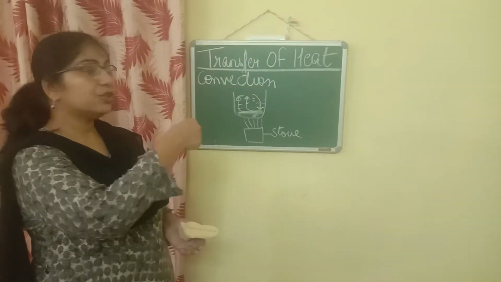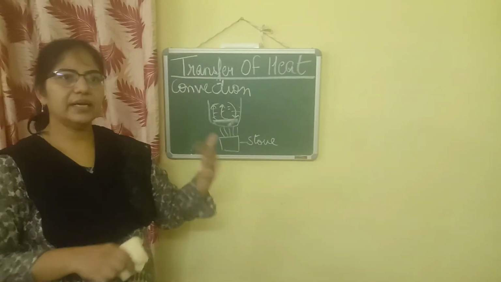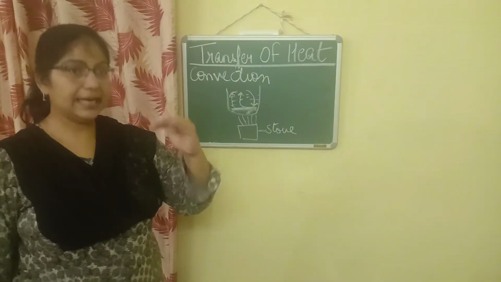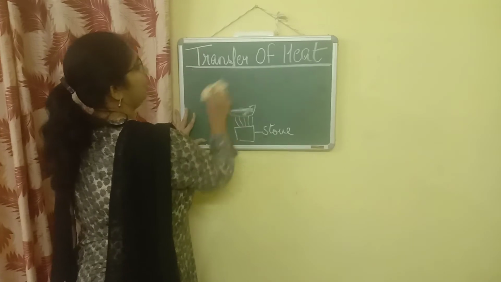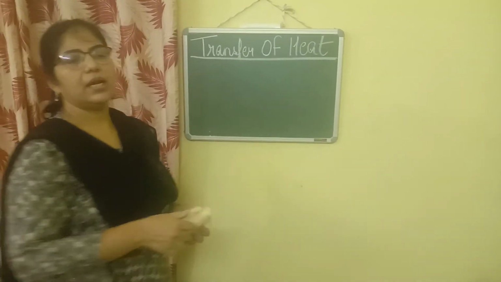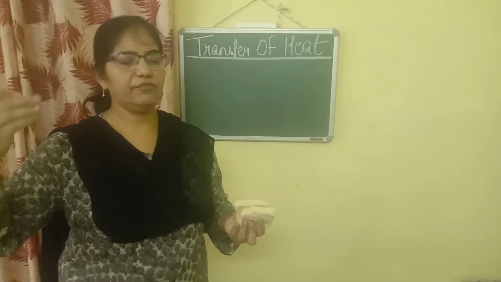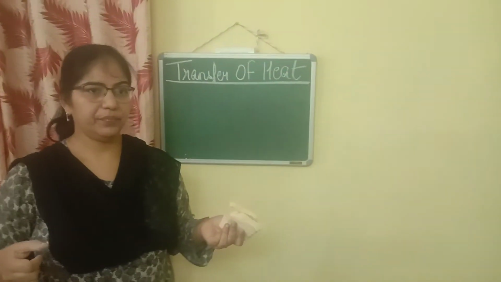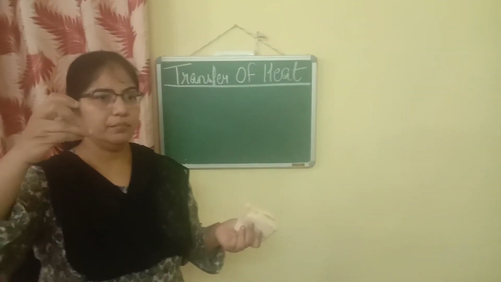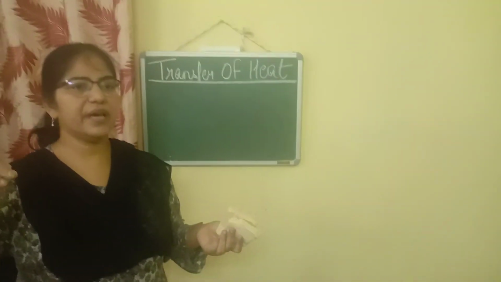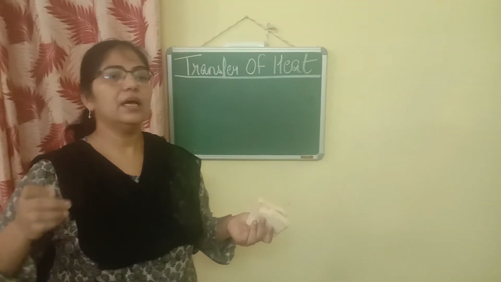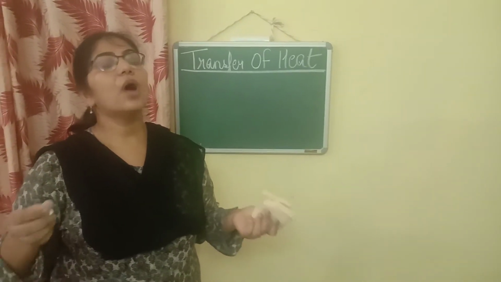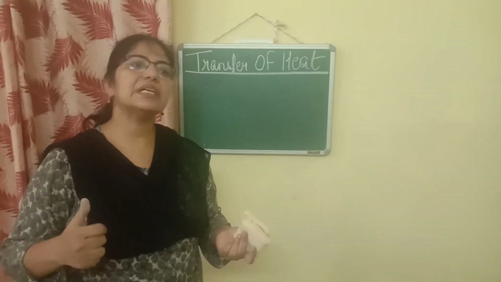Now I want to discuss radiation also, so that you understand all the three modes of transfer of heat energy clearly. Next is radiation. What happens in radiation? See now, sunlight, we receive sunlight. Okay, we can also feel the warmth of the sun. But how does it reach us? There is a layer of empty space between the earth and the sun. There is no medium. So conduction and convection cannot take place. So how does the heat energy from the sun reach us?